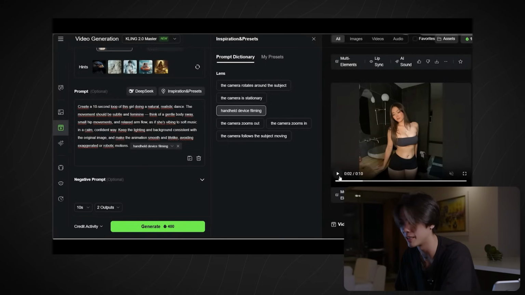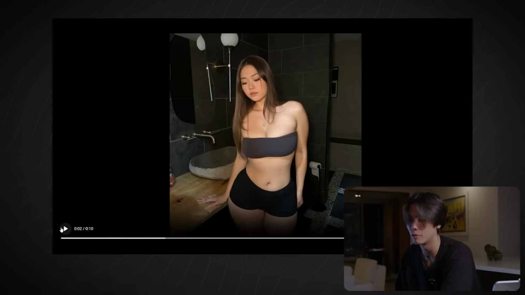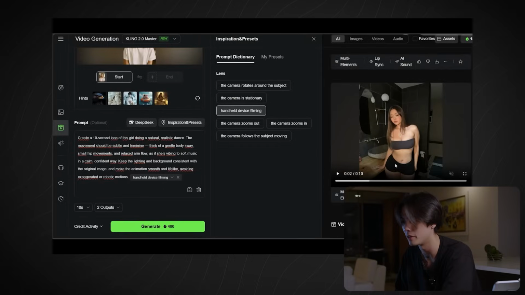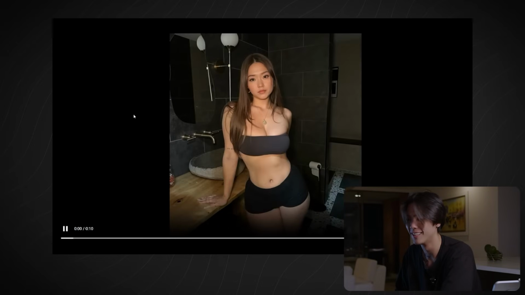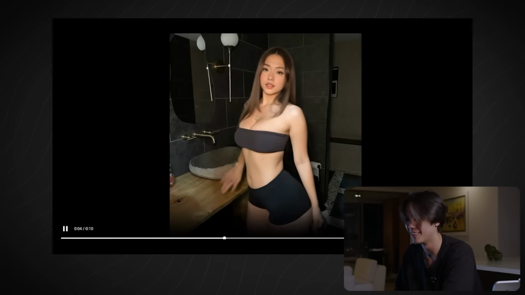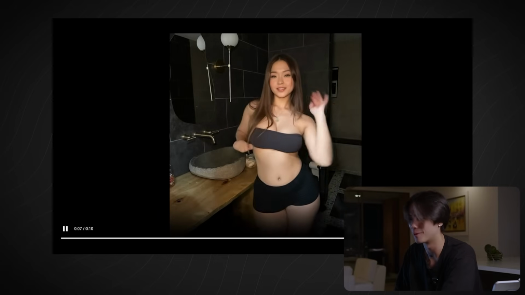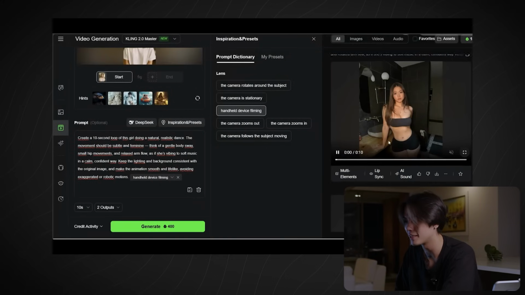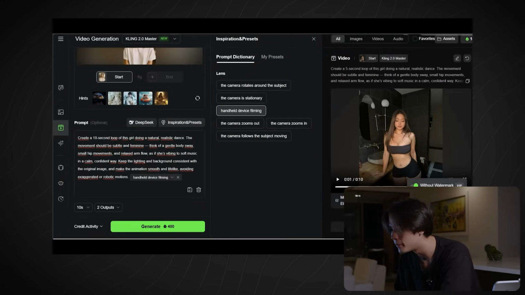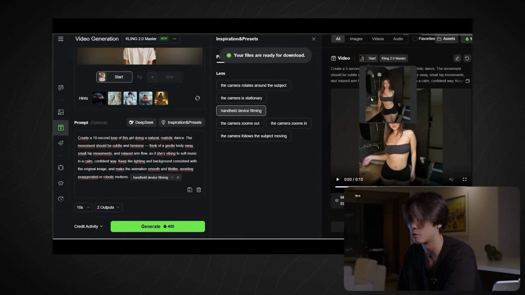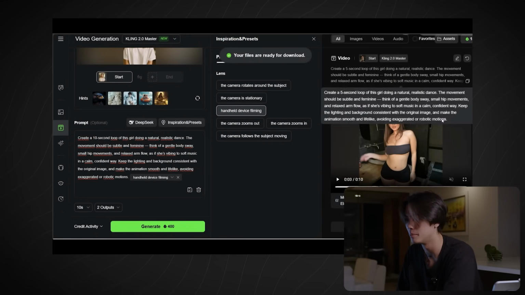By using this exact same script, I had exactly this. Now imagine doing this with a small music, and we will try. There are 2 outputs, so we'll choose together the best one. And look, there's even the reflection inside the mirror. Wait, let's wait for it. Yeah, that's crazy. That's really crazy. I really like this one. It looks very natural and looks exactly the same. So then I will download it without watermark. Just have to click on it. Your files are ready and it's downloaded. As simple as that, right?